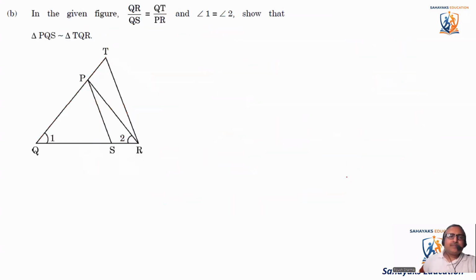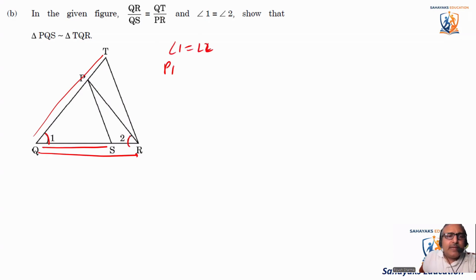Coming next. In the given figure, QR by QS is equal to QT by PR. And angle 1 is equal to angle 2. See, if angle 1 is equal to angle 2, what does it imply?